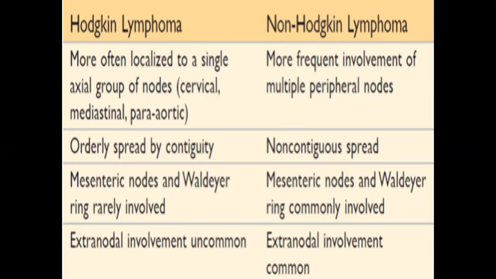Mesenteric lymph node is rarely involved, while in non-Hodgkin lymphoma, it is commonly involved. Usually, Hodgkin lymphoma does not attack extranodal organs, which is a feature in non-Hodgkin lymphoma. The extranodal involvement is a feature of non-Hodgkin lymphoma.